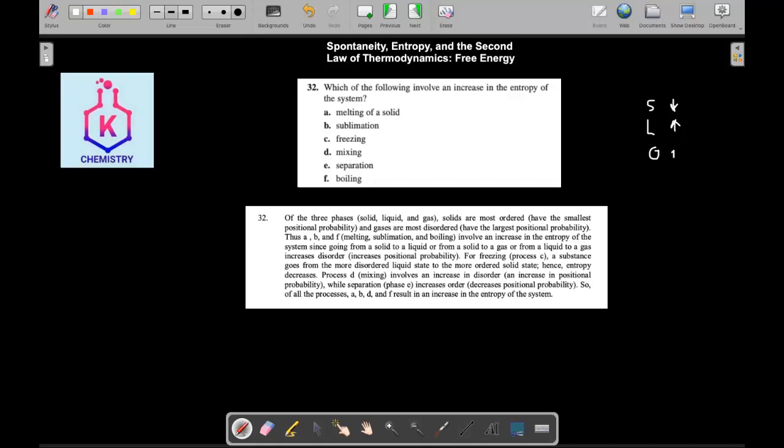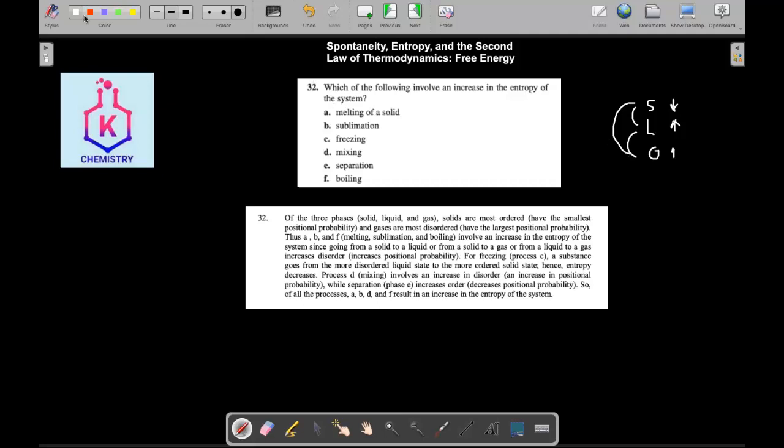So anything that causes a change from solid to liquid, like melting, or from liquid to gas, like boiling, or from solid to gas, which is sublimation, will increase entropy.